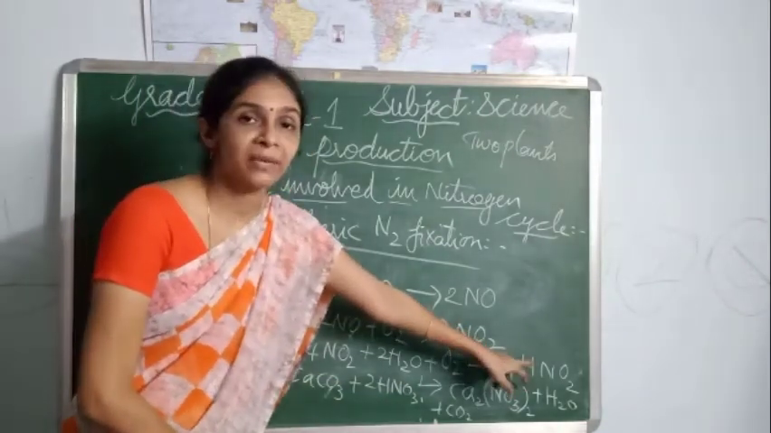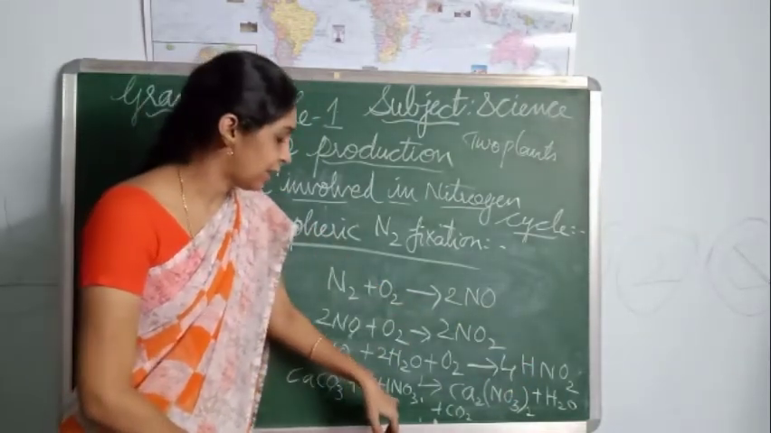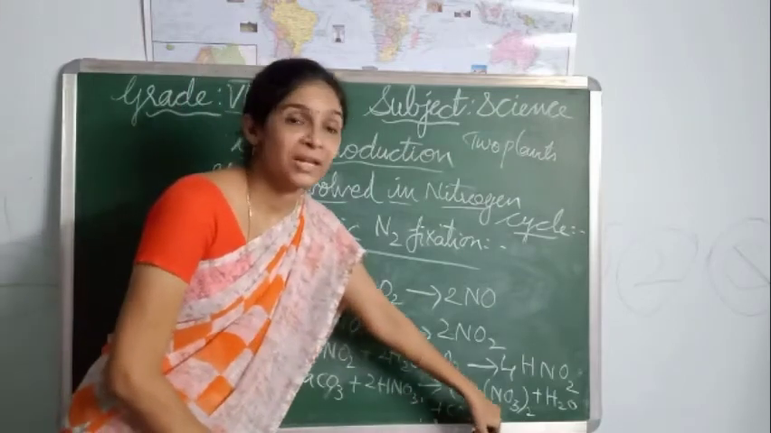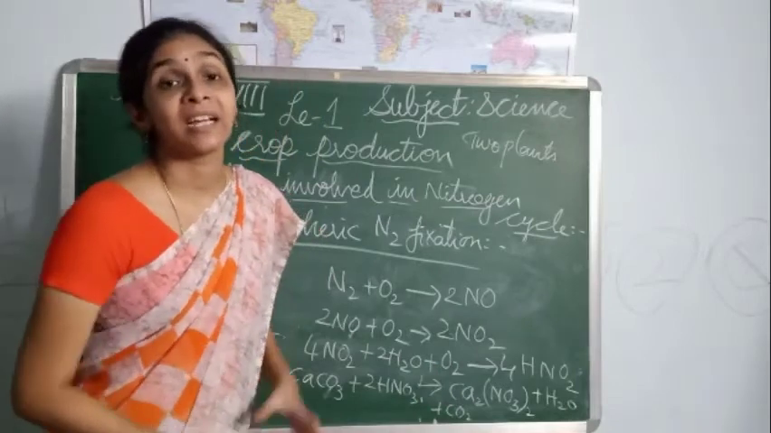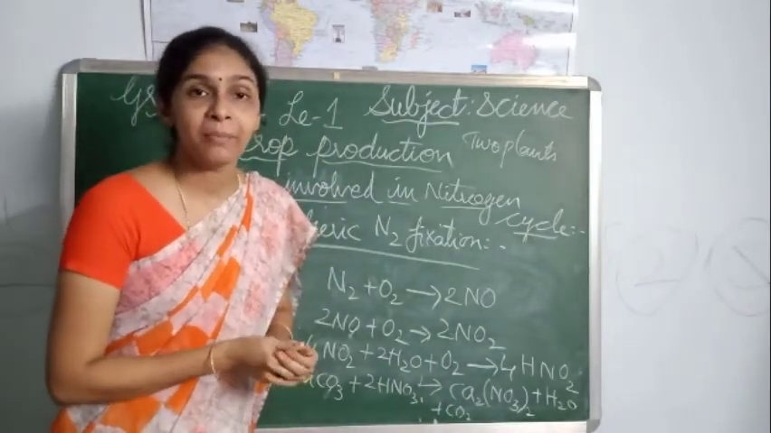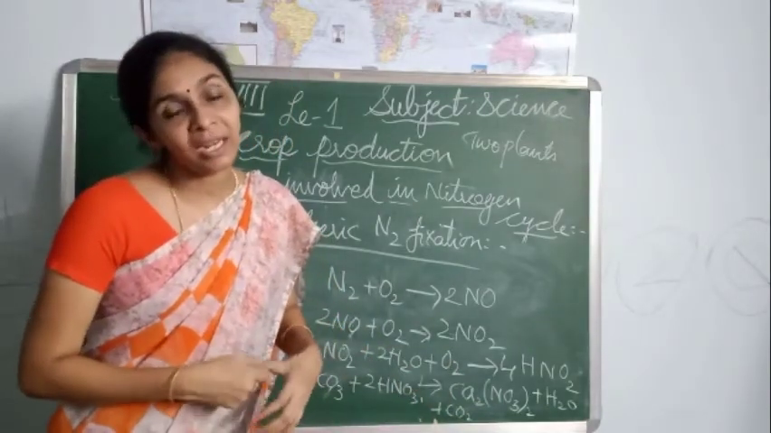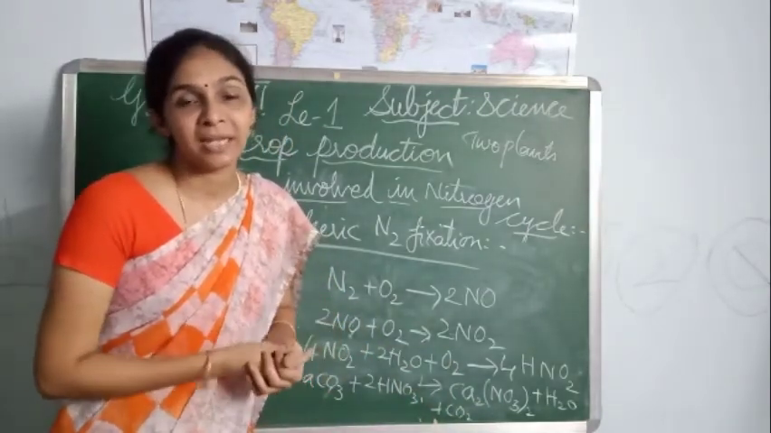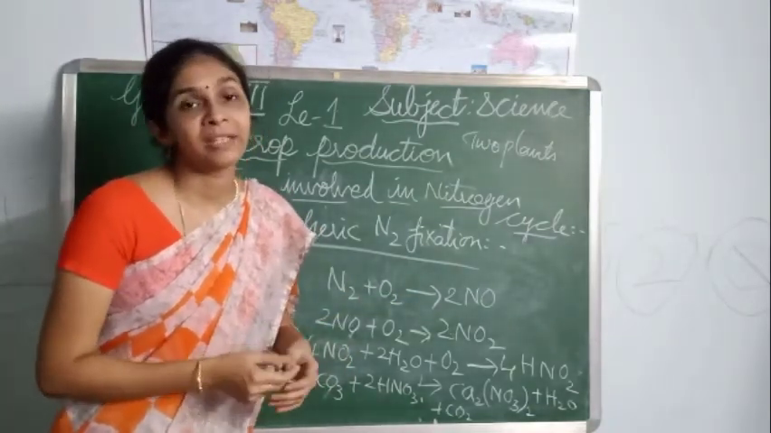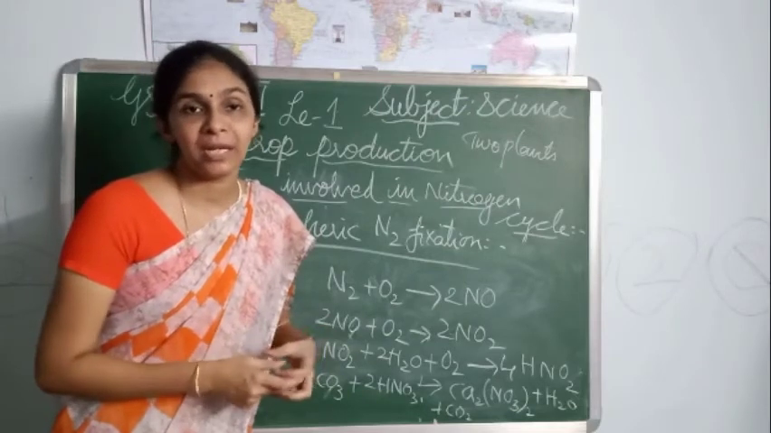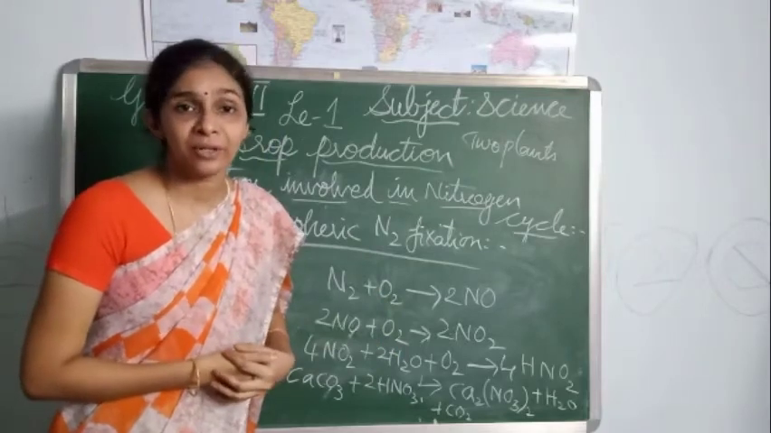When it comes in contact with the calcium carbonate in the presence of nitric acid, it will react with it to form calcium nitrate, water and carbon dioxide. This calcium nitrate is in the available form for the plants. So these nitrates are taken up by the plants from the soil, and the plants can utilize them for the synthesis of their biomolecules like proteins and nucleic acids. This is all about atmospheric nitrogen fixation.